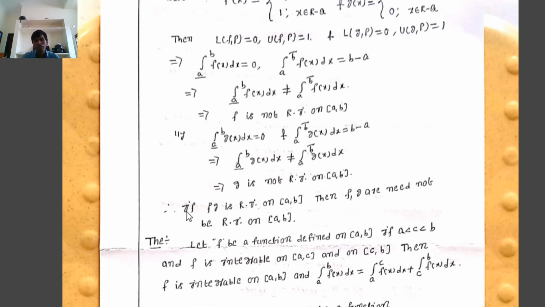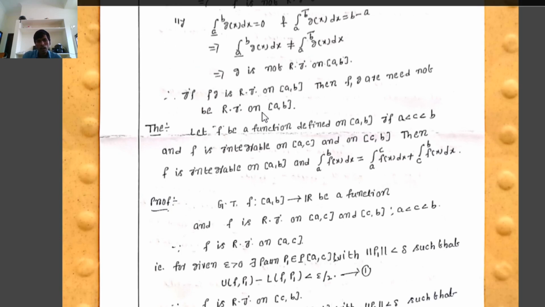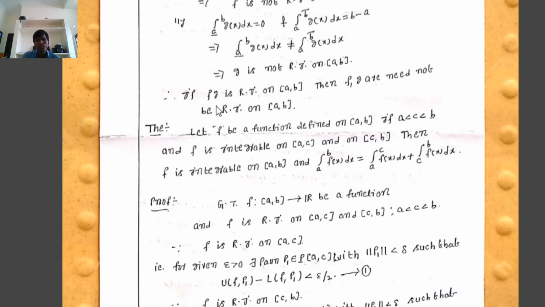Therefore, even if fg is a Riemann integrable function on the closed interval [a, b], f and g need not be Riemann integrable functions on [a, b]. Therefore we conclude that if f and g are Riemann integrable functions on [a, b], then fg is also Riemann integrable on [a, b], but the converse need not be true. That is, if fg is Riemann integrable on [a, b], then f and g need not be Riemann integrable functions on [a, b].